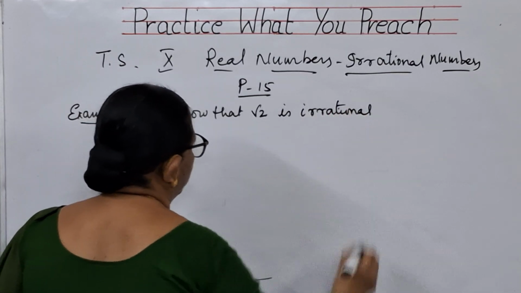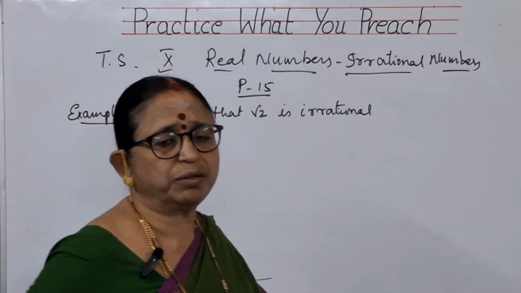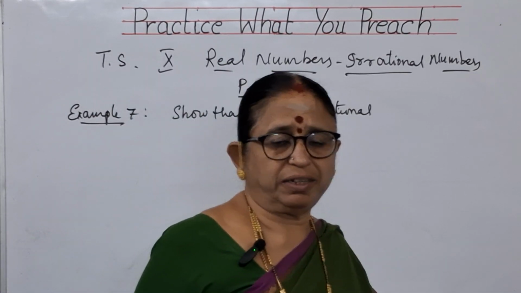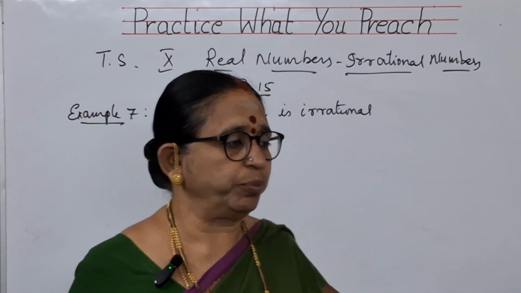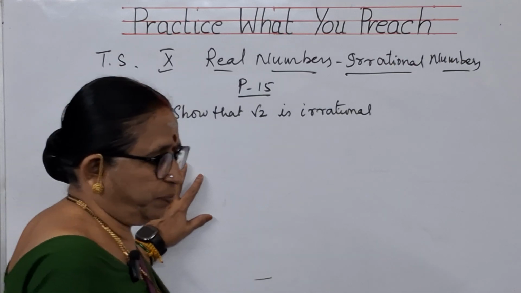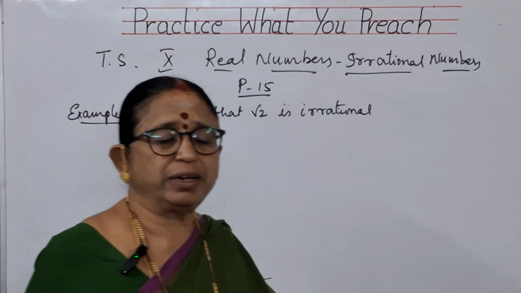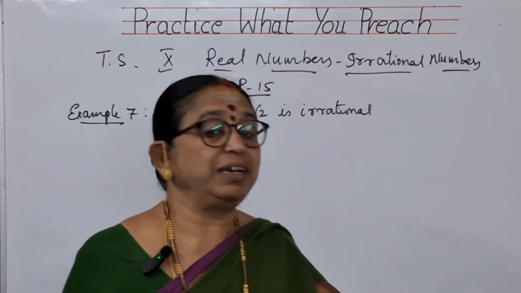Procedure, if you know, if they give any question, root 5, root 7, root 10, anything let them give, you can answer very easily. You have to understand this very clearly. It's very important. So let us see, children. This problem, we are going to do it in an indirect method. What is that indirect method?